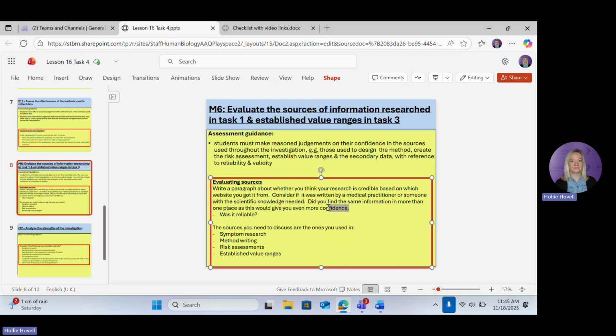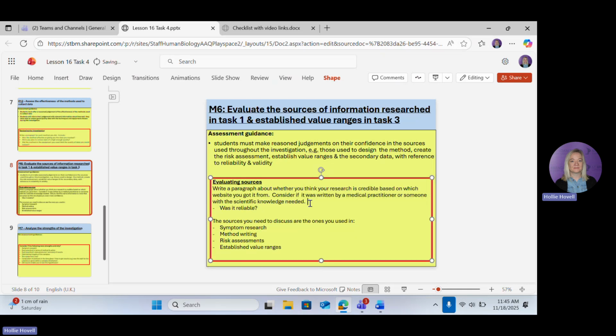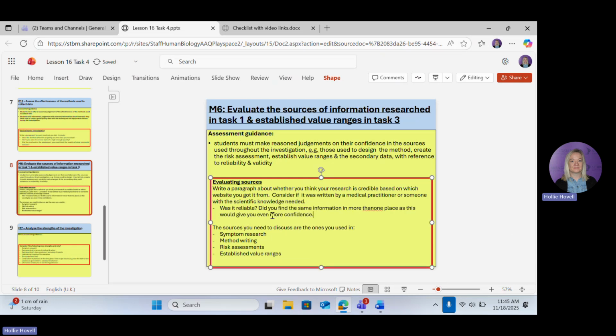Okay, so that is here. Did you find it in more than one place? Okay, so if you find the same information keep being said on this website, then on this site, then on this website, then that gives us more confidence that that data is reliable, okay, because it's repeated. This person said the same thing as this person. The NHS said the same thing as this other website. So therefore, I think it's more reliable.